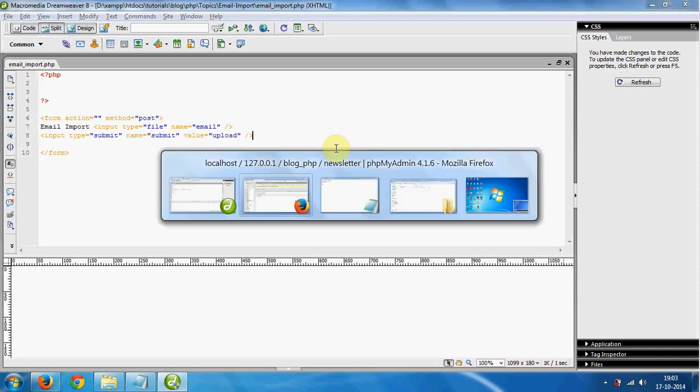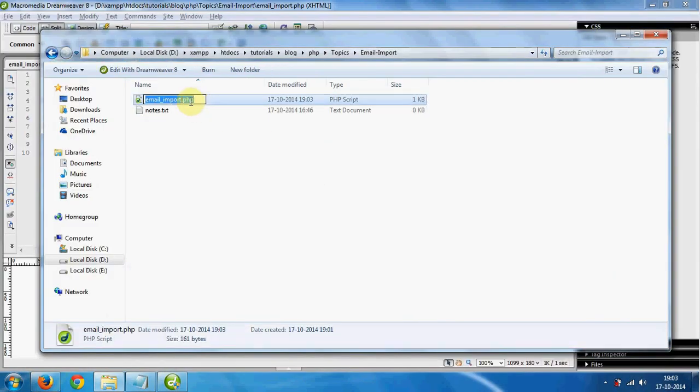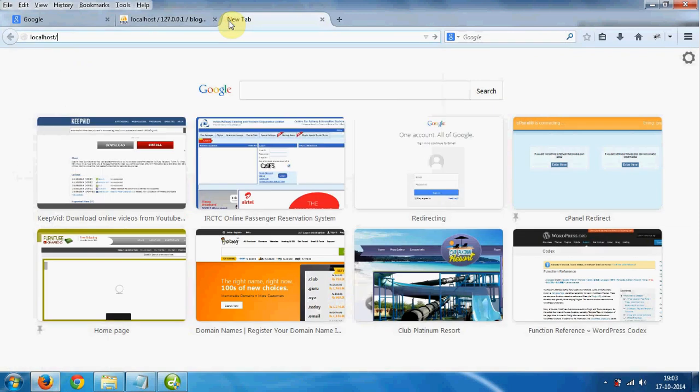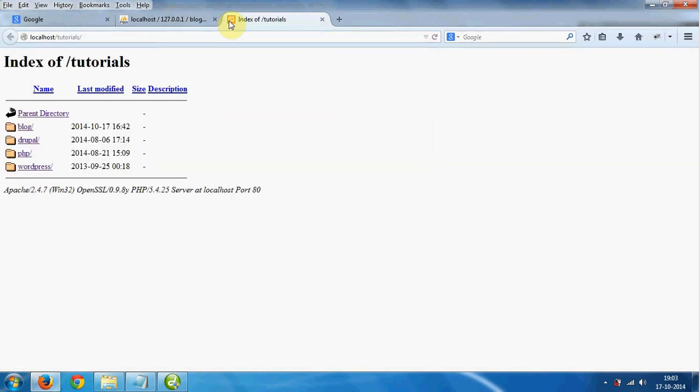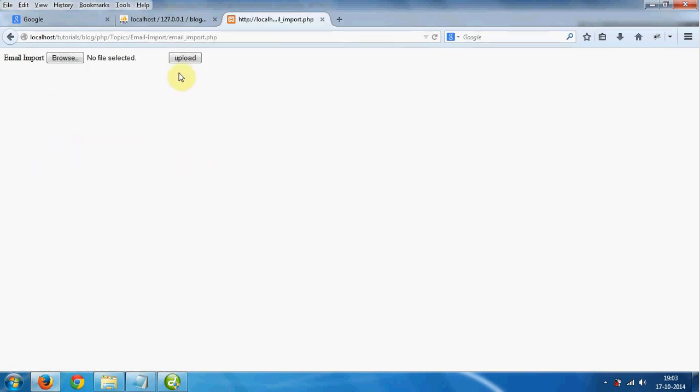So here we have a form. Opening this file in the browser on our local server. This is our file, email import.